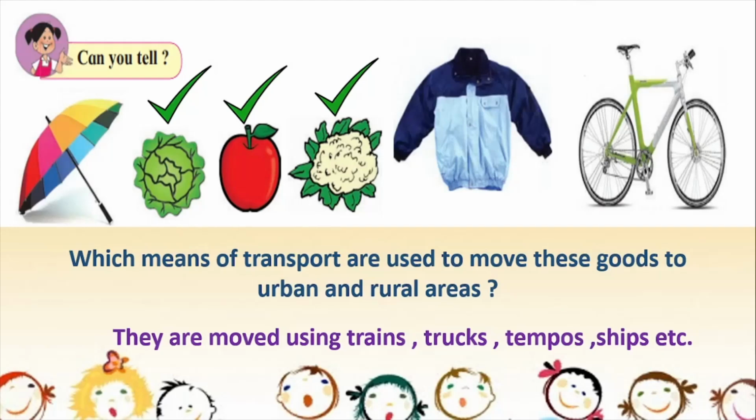Okay, so we use all kinds of transport. We saw now the different means of transport. We saw the train which runs on the rail. We saw the bullock carts. We saw the buses, trucks which run on the roads. Okay, the boats which run on the water, aeroplanes which fly in the sky. So all these things we saw. So all these things can be used in order to transport these goods from one place to another. Alright, so this was one exercise.